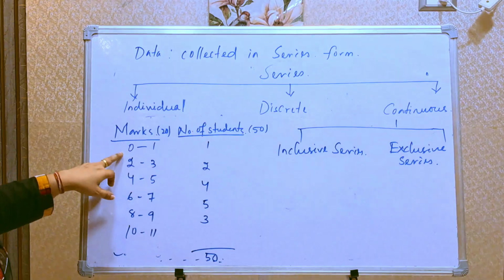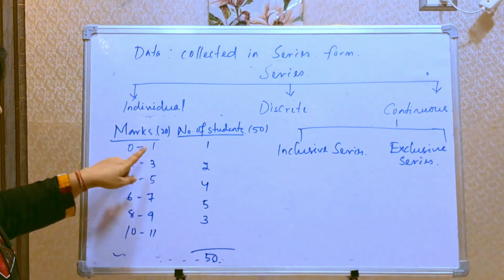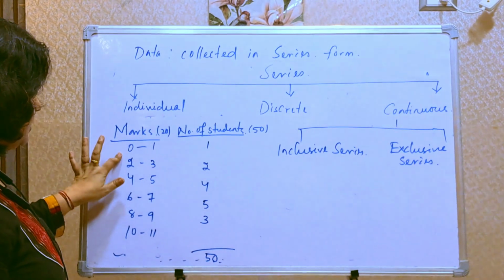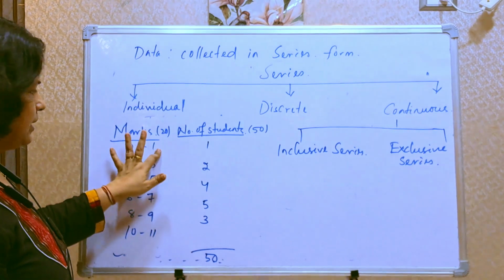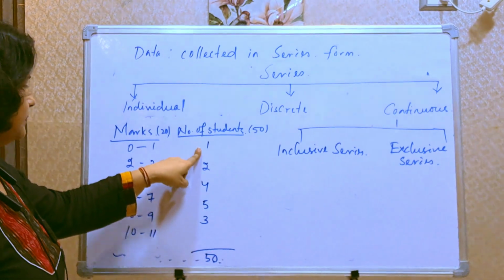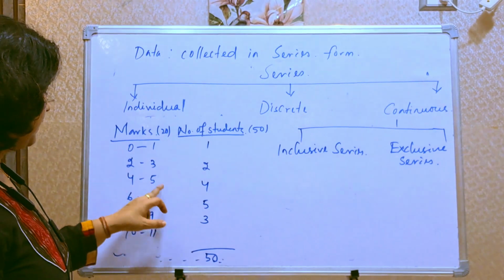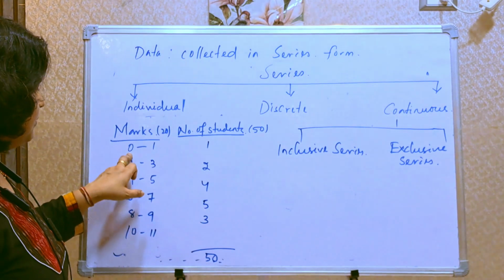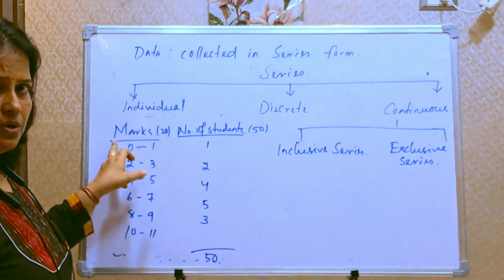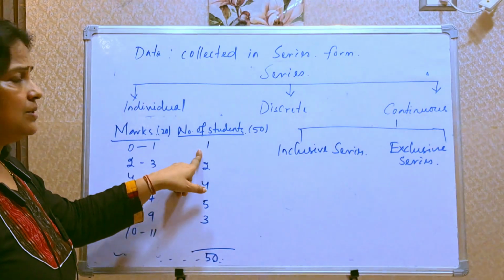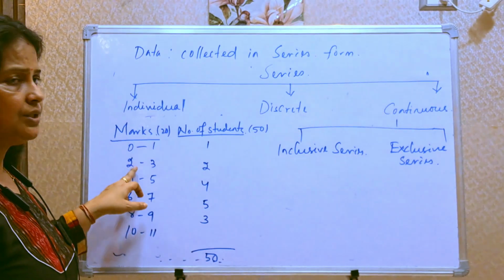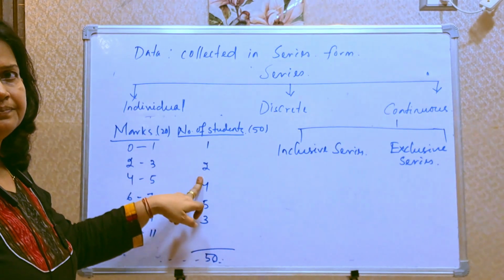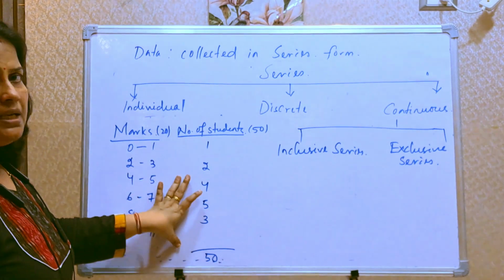What happens in the inclusive series? The student who is securing 0 to 1, that person is counted here. Like 2 to 3, 4 to 5, 6 to 7, 8 to 9, 10 to 11. If someone is securing 0 and someone is securing 1 also, that person will be counted here. If someone is securing 2, someone is securing 3 or 2.5, that person is counted here. So this is actually the inclusive series.